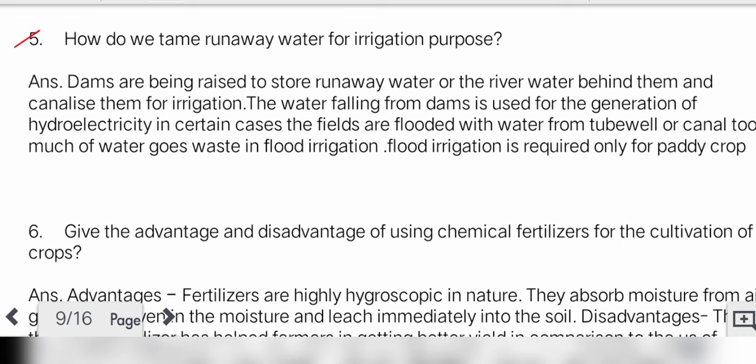In certain cases, the fields are flooded with water from tube well or canal. Too much of water goes waste in flood irrigation. Flood irrigation is required only for paddy crop.